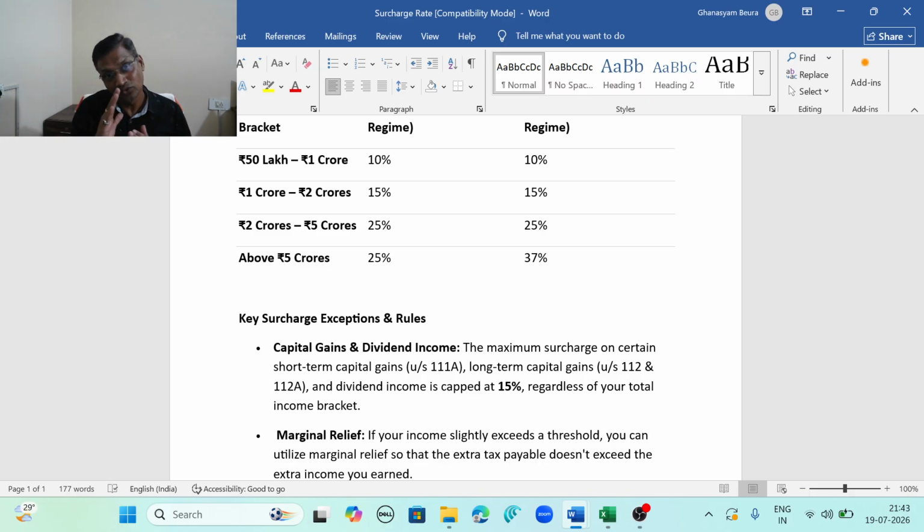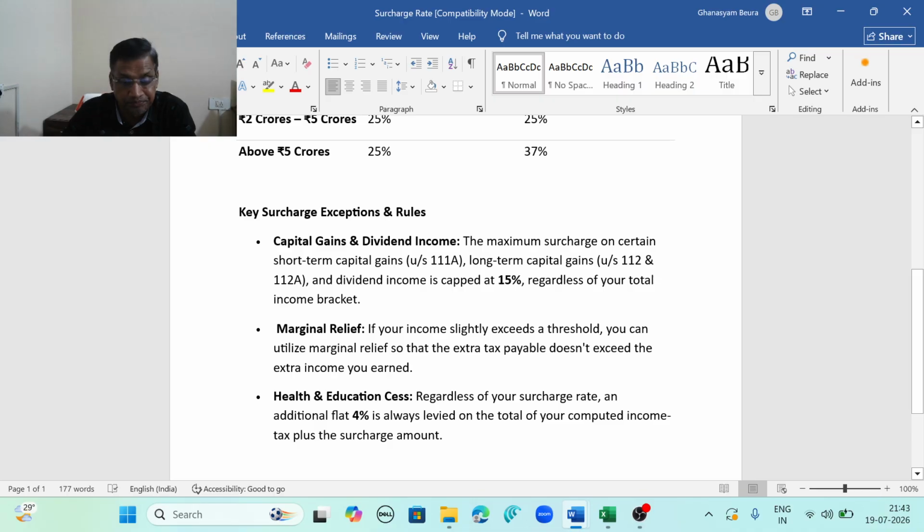Income bracket means it is applicable only once income crosses 50 lakh rupees. However, it is applicable at the rate of 15%, not at 10%, 15% or 25% as applicable in the case of 50 lakh, 1 crore or 2 crore. And cess will be calculated on your income tax plus surcharge, not on your income tax only.